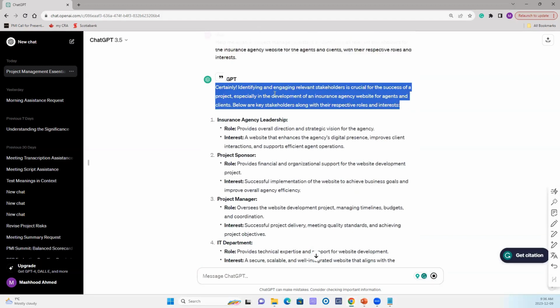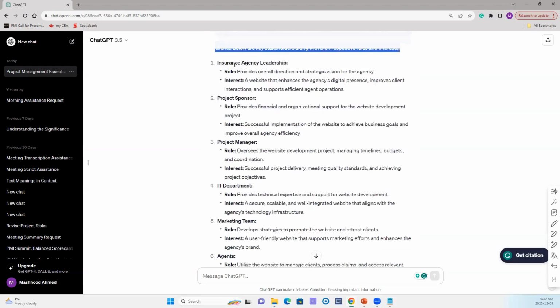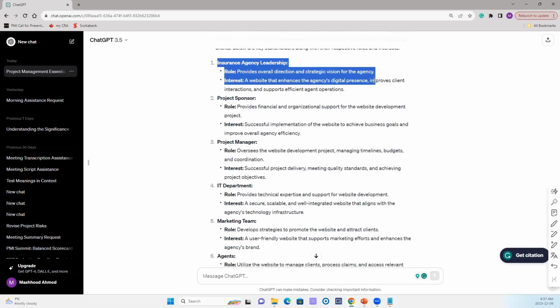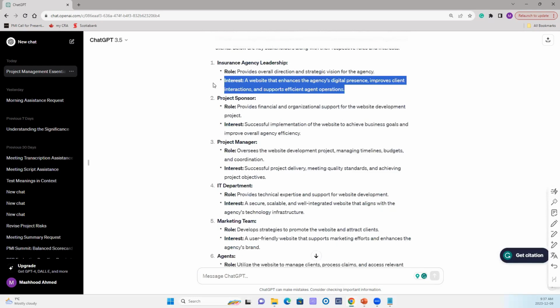Certainly, identifying and engaging relevant stakeholders is crucial for the success of a project, especially in the development of an insurance agency website for agents and clients. Below are the key stakeholders along with their respective roles and interests. Insurance agency leadership: their role is to provide overall direction and strategic vision for the agency. Their interest is to have a website that enhances the agency's digital presence, improves client interaction, and supports efficient agent